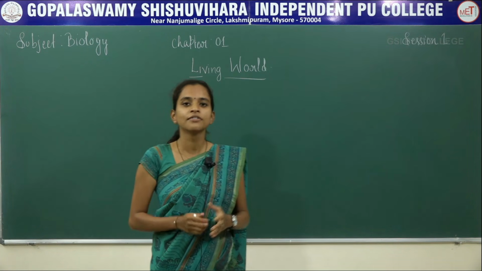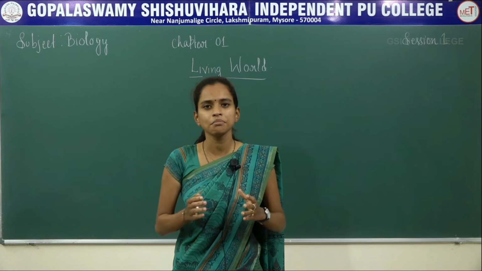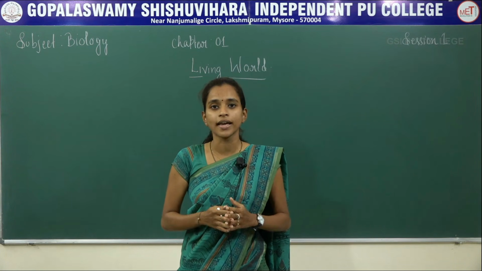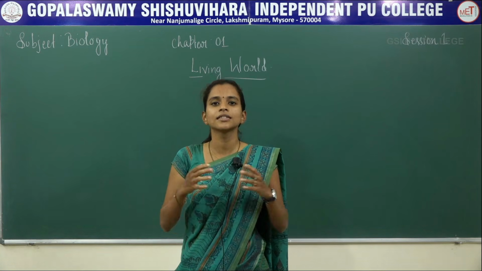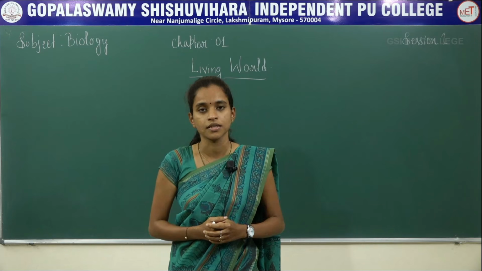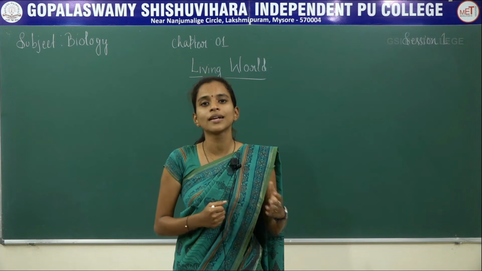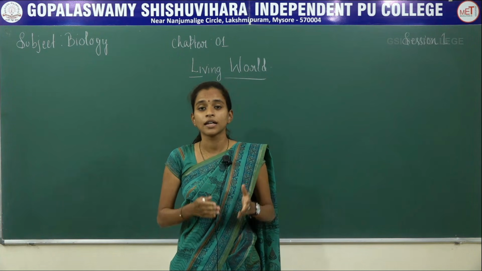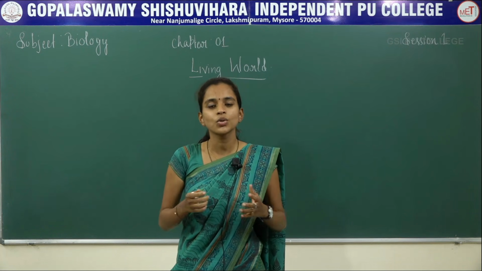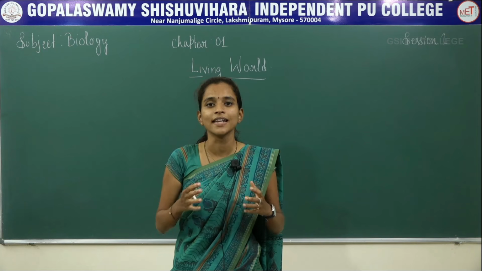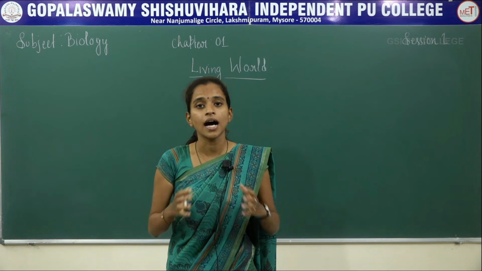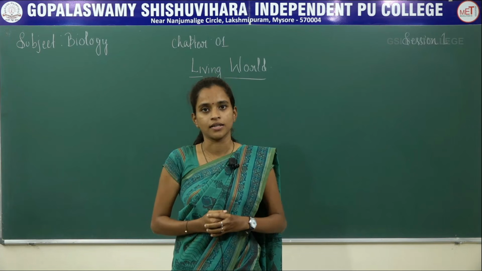In this chapter, we will be discussing simple aspects regarding how you call an organism living or not. Earth is filled with different types of organisms, different varieties of organisms. Some fly, some creep, some walk. There are herbivorous, carnivorous and omnivorous organisms. Together, Earth is a very diverse region where you can see biodiversity, a large variety of living organisms.